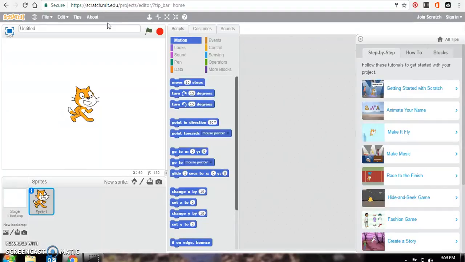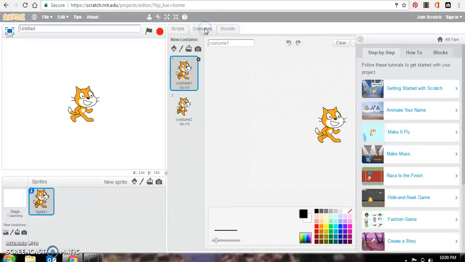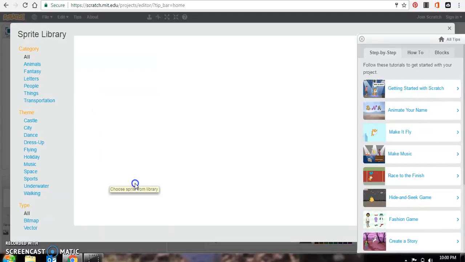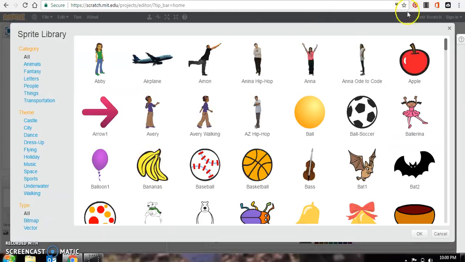The first thing you'll see when you open is your little kitty cat right here. And that's the first thing every time. In this page, you get to see pictures and different animations as you do them. In the middle, you have your different scripts that you can run. Here you can decorate your cat or any sprite. And this is where you find a new sprite. So this would be any item that you have moving around.